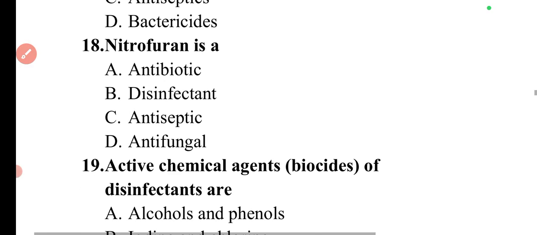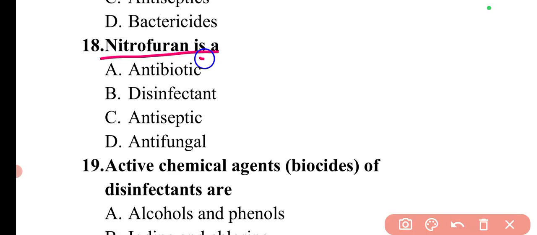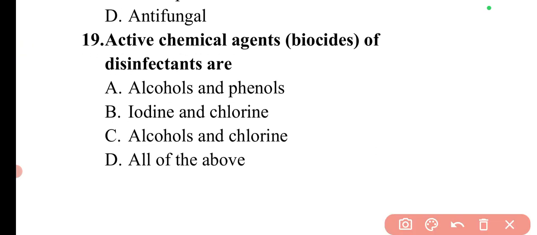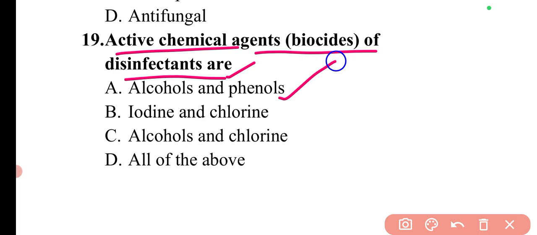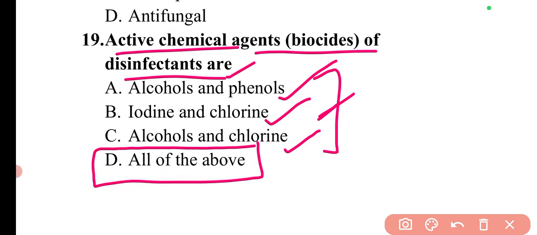Now we can move to the next question. So the question is, nitrofuran is a, so what is nitrofuran? It is an antiseptic compound. So here option C is correct. Next question is, active chemical agents, biocides of disinfectants are. The active chemical agents of disinfectants include alcohols and phenols, iodine and chlorines, alcohols and chlorines. So these all can be the active chemical agents of disinfectants. So here option D, all of the above, will be the correct answer.